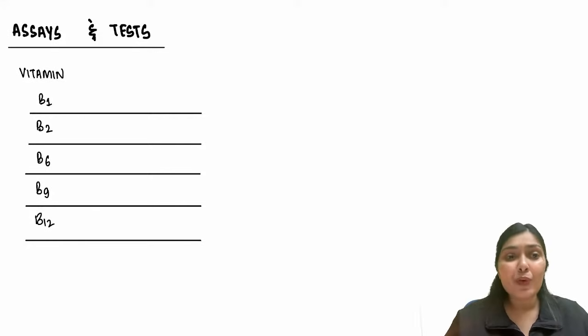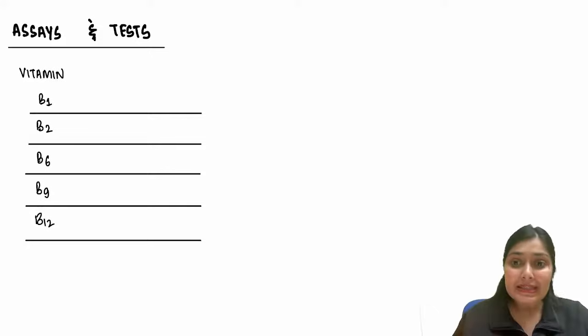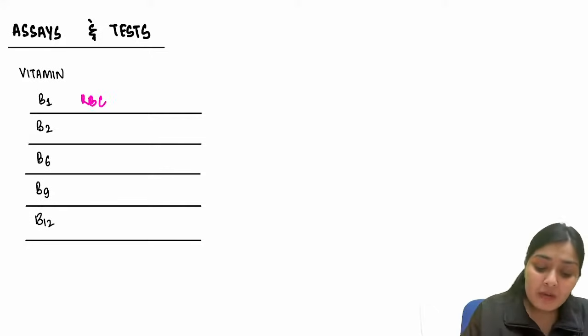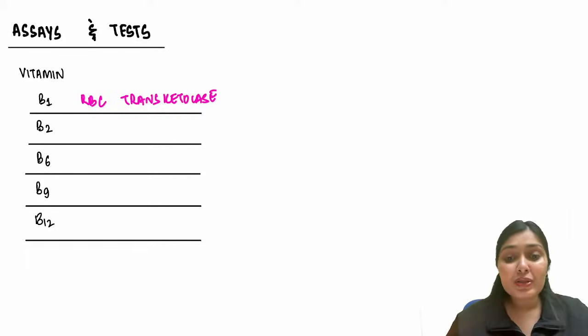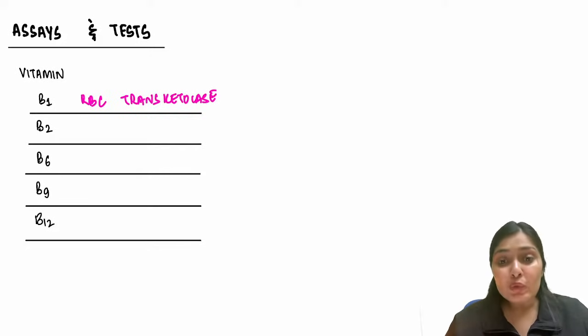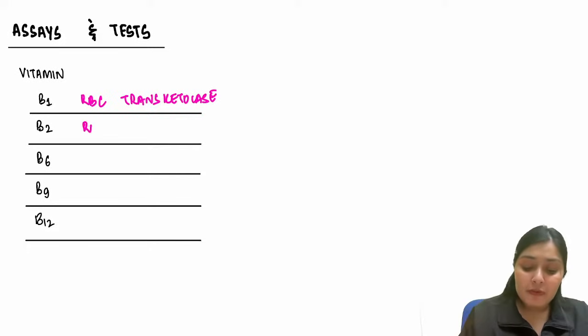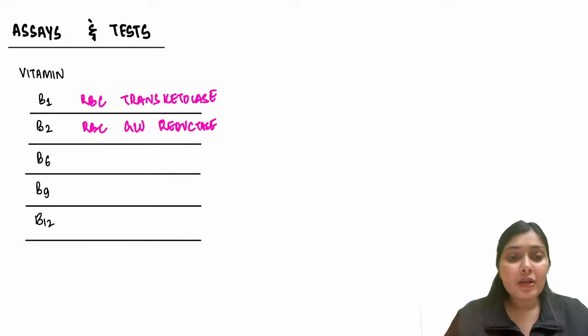Remember, what assay, what test do we do? We check for RBC transketolase levels. We're not going into the details and the pathway, that is all the biochemistry aspect. We are going to discuss the core pediatrics and investigations that you're going to throw up. So RBC transketolase for B1. Now let's talk about B2, riboflavin. Here we go for RBC glutathione reductase.